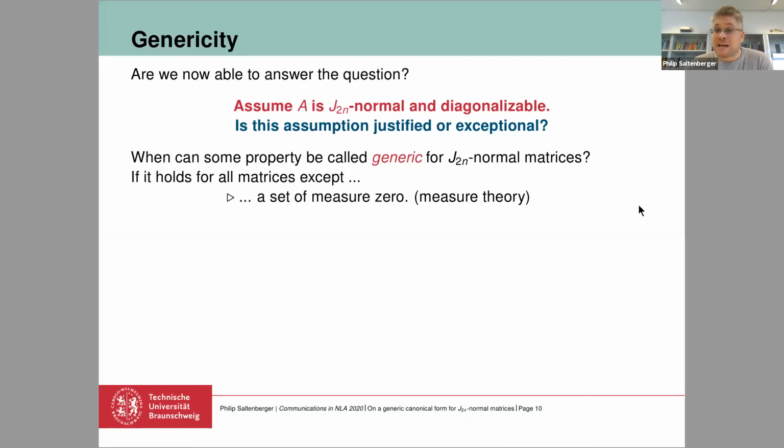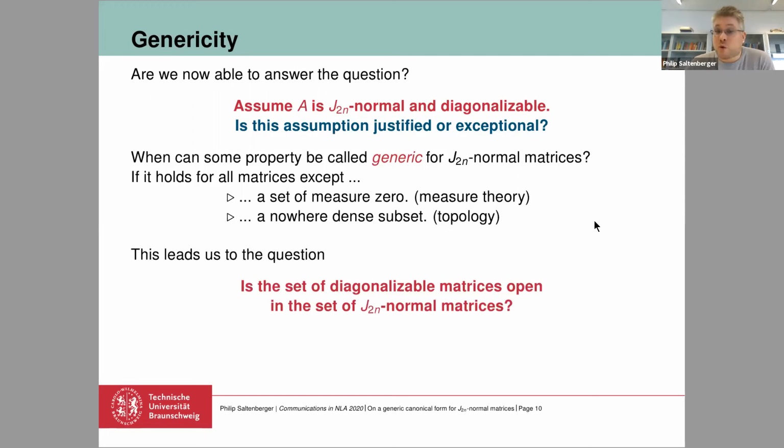So this is the measure theoretic approach. Or the second approach is it holds for all elements except a nowhere dense subset. This is the topological approach. To say that the diagonalizability is a generic property, we should prove that the complement of this set is a nowhere dense subset. The complement of a nowhere dense subset is a set which is dense, which we know the diagonalizable matrices are, and which is open. And this is the property that we're still missing.